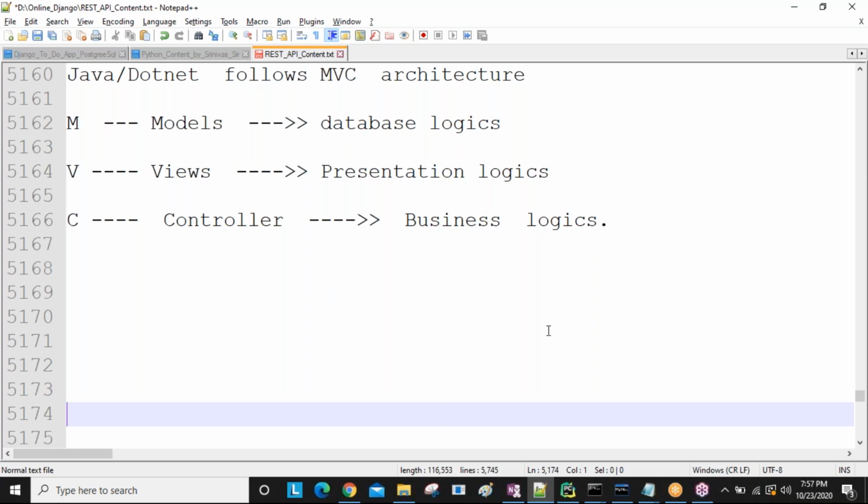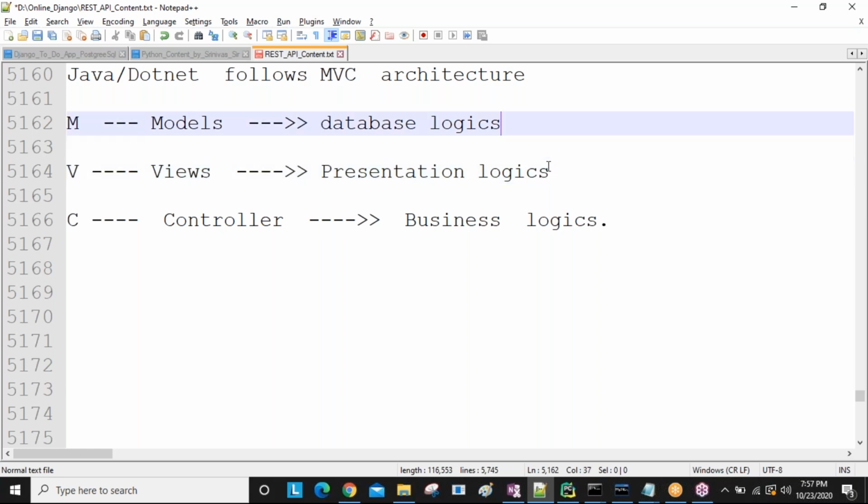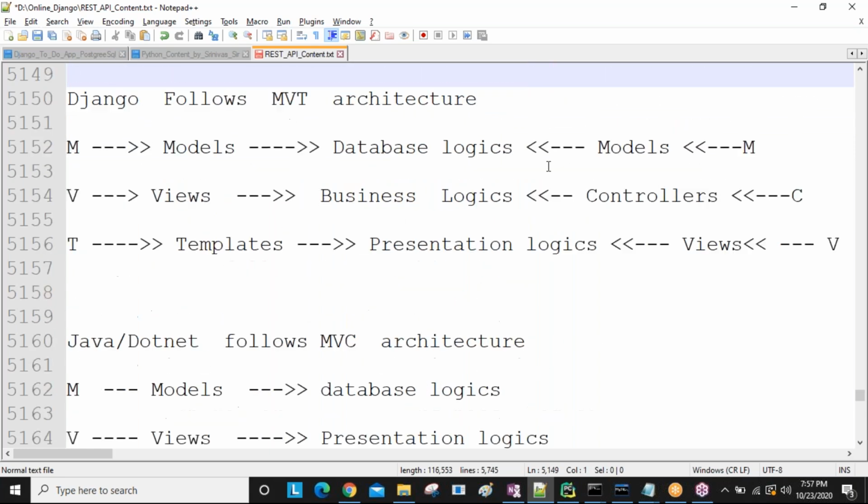But when we created our application, guys, n number of files came up. Inside the project 4 files come, inside the application 6 files come. In total, 10 files come by default. Out of all these, 3 are important: models, views, and templates. So remember one point, guys. When we created our project name and application name, the model file came.